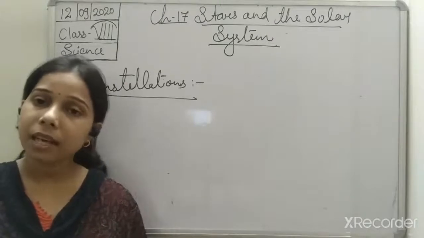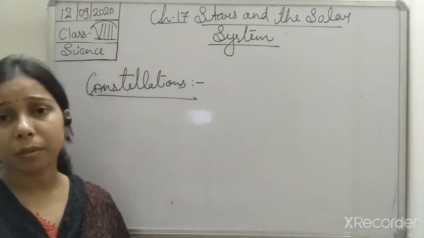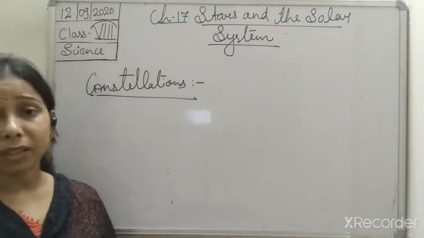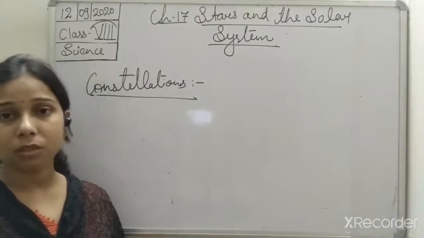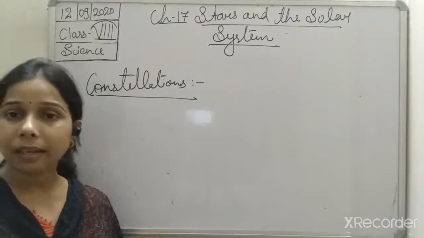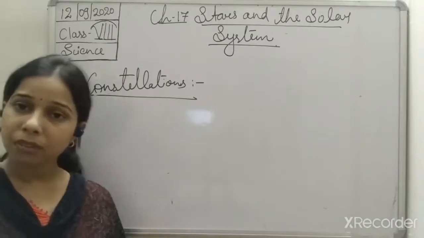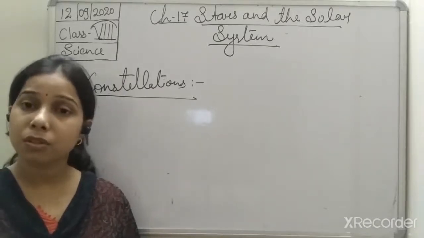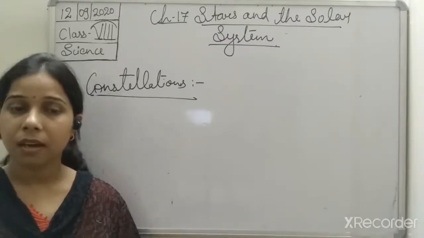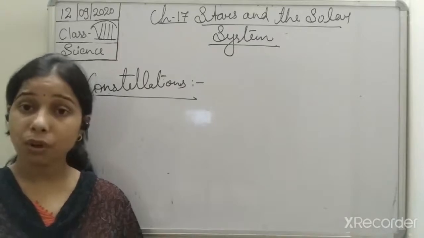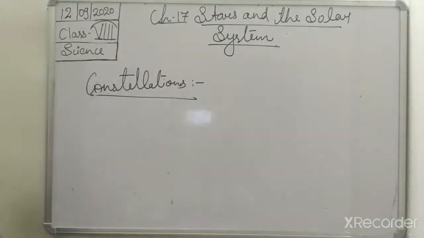Now, in ancient times, the people used to give names after animals or mythological characters, students. So they had given names to these constellations, and about 88 constellations are known so far. Out of these, there are some very well-known constellations, like Ursa Major, Ursa Minor, Orion, and Cassiopeia. Okay, so we will study all of them one by one.